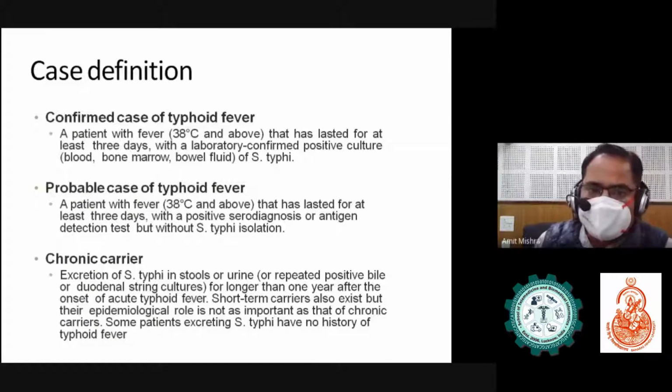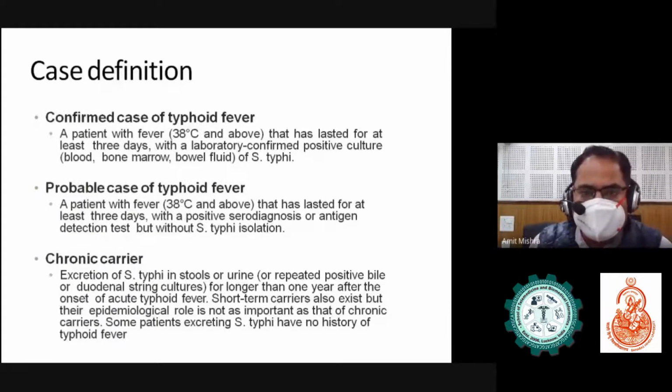We can define enteric fever into three: confirmed case of typhoid fever, probable case of typhoid fever, and chronic carrier. What is a confirmed case? A patient with fever of 38 degrees centigrade and above that has lasted for at least 3 days with a laboratory-confirmed positive culture. So you can say confirmed case only when there is a laboratory-confirmed positive culture from blood, bone marrow, or bile.